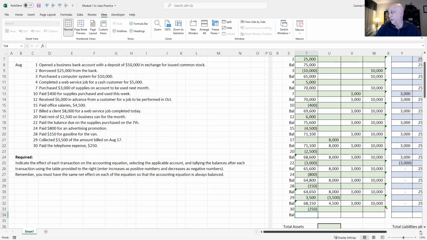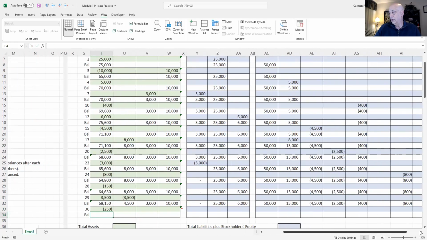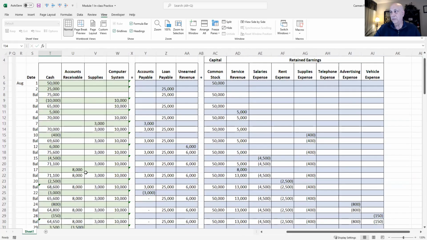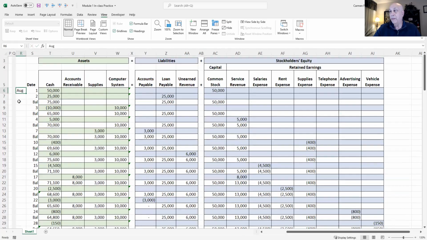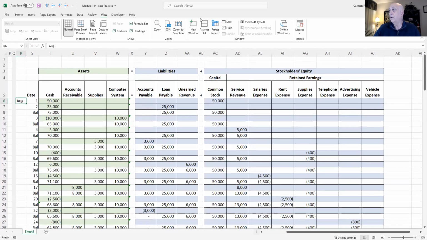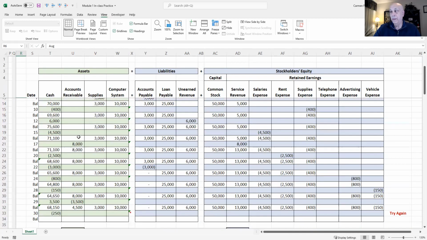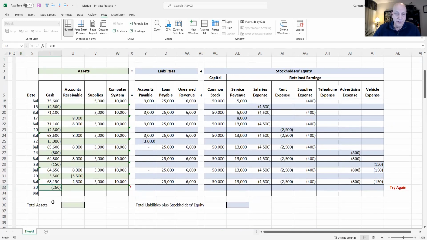Okay, let's go over here. Lock these titles now. We just lock them because we don't have to bounce back over there. We lock them right here. So cash going down by $250 for the telephone expense. So we have, again, a decrease on the left side, a decrease on the right side. So let's add this up.